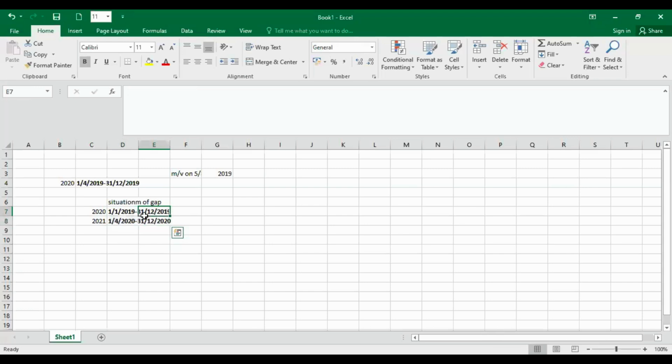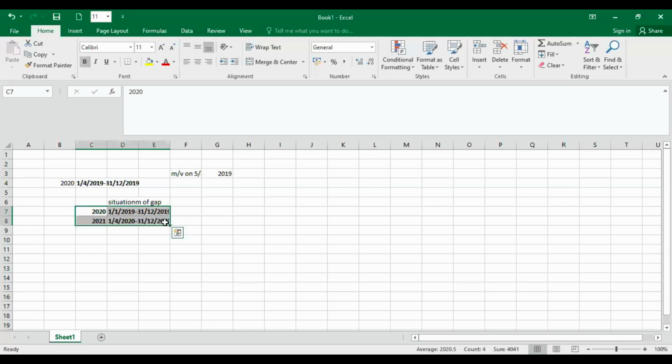Can you tell me what the omitted months are? I need somebody to respond. What are the omitted months? January to March. Which year? 2020. January to March 2020 is what is called a gap.